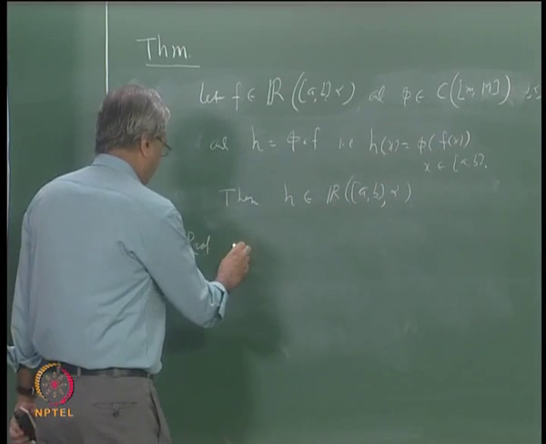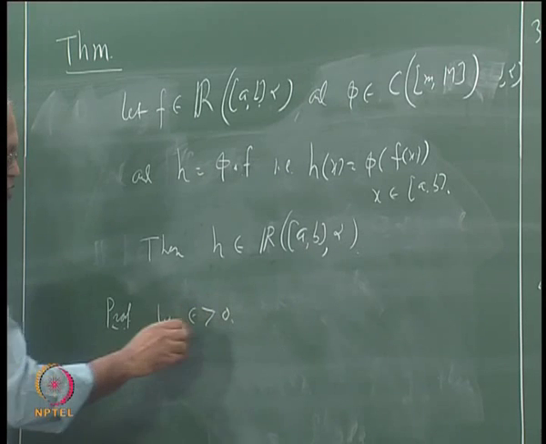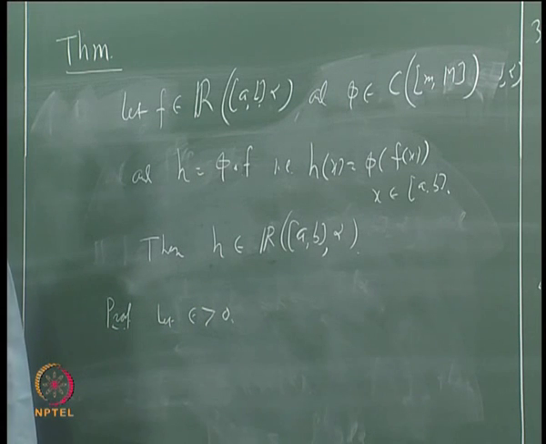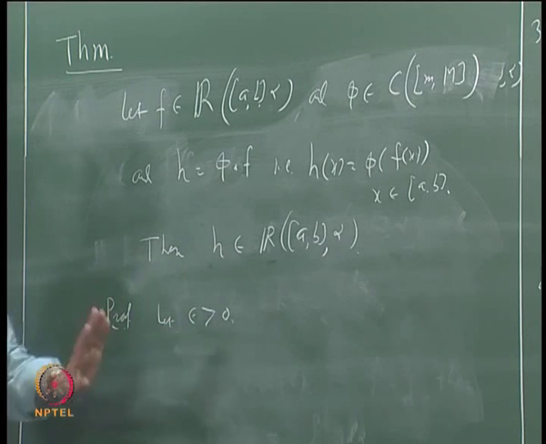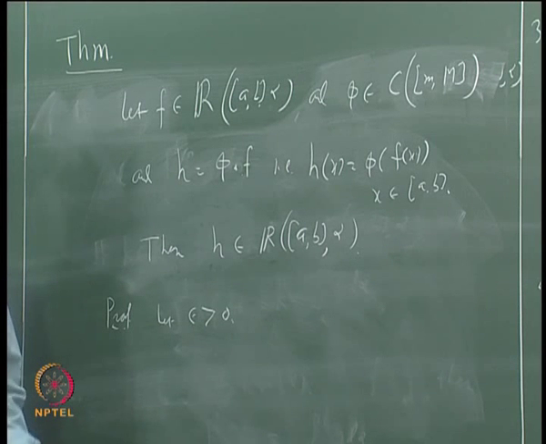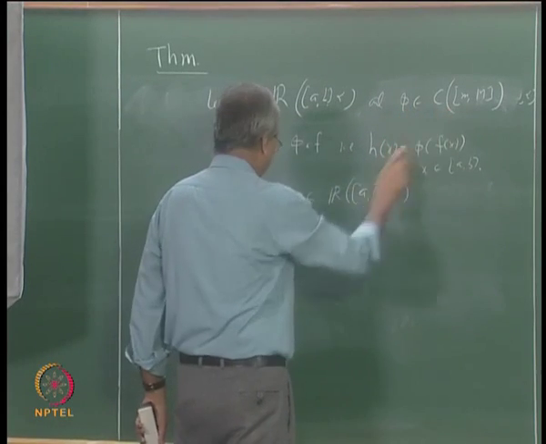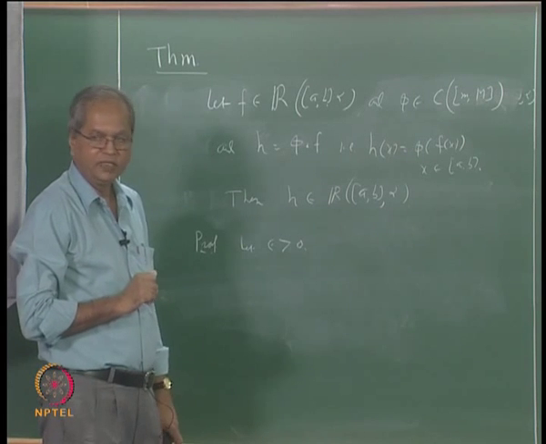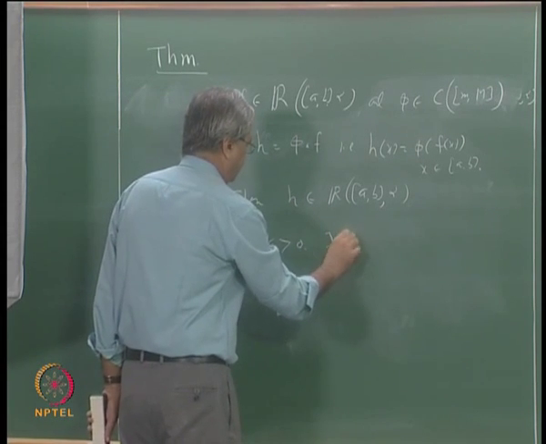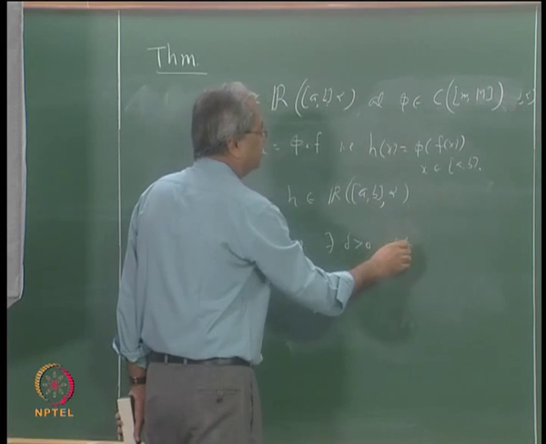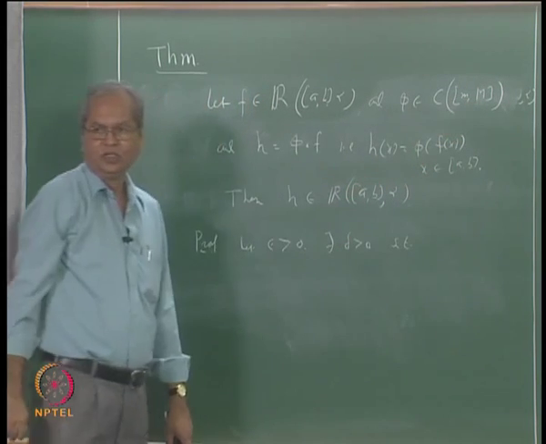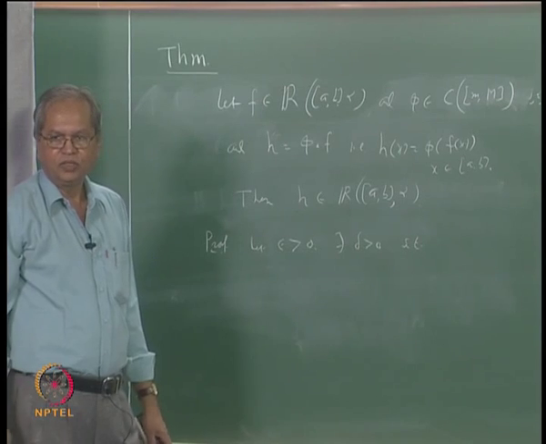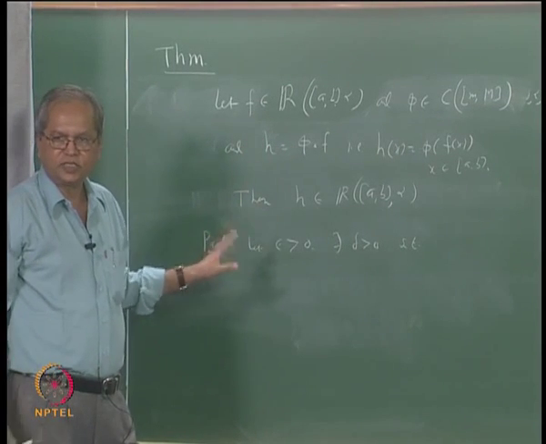So let epsilon be bigger than 0. Our final aim is that we want to find a partition such that with respect to that partition, the upper sum of h minus the lower sum of h should be less than epsilon, or as I said some constant multiple of epsilon. On the other hand, this phi is continuous, so corresponding to this epsilon there exists delta bigger than 0 such that if you take any two numbers in this interval whose difference is less than delta, then the difference between the corresponding values of phi is less than epsilon.